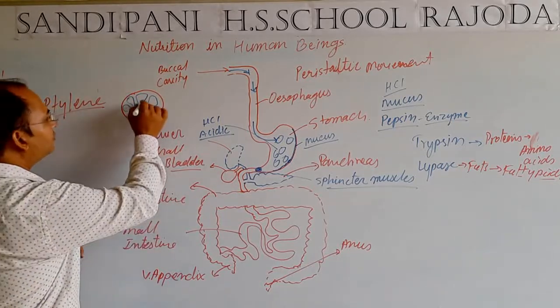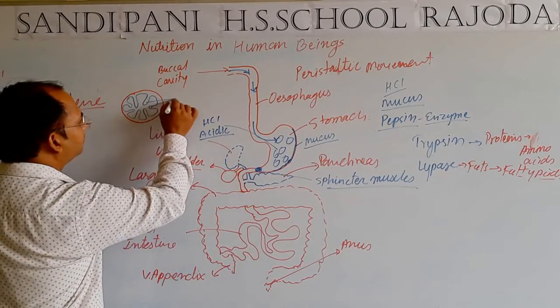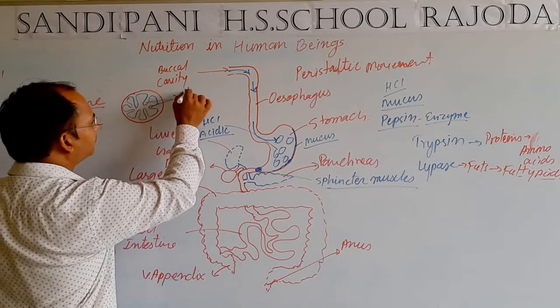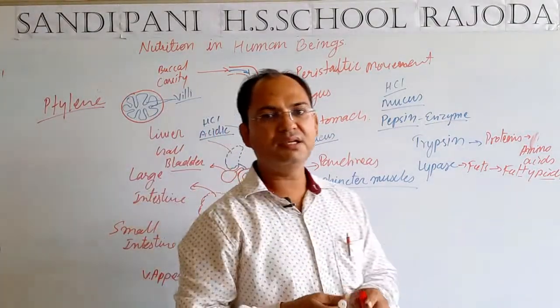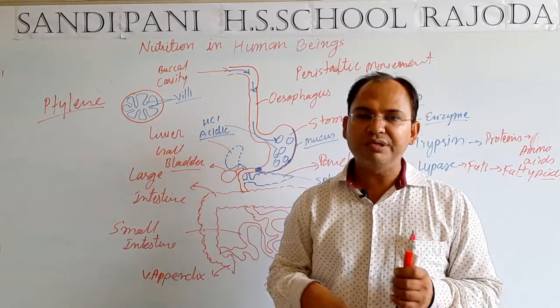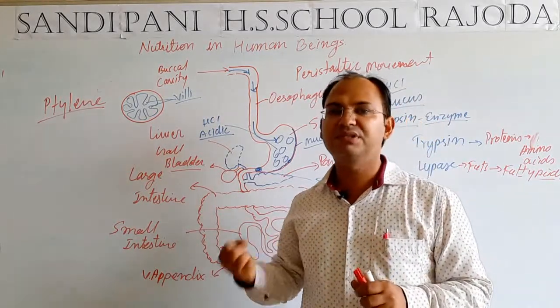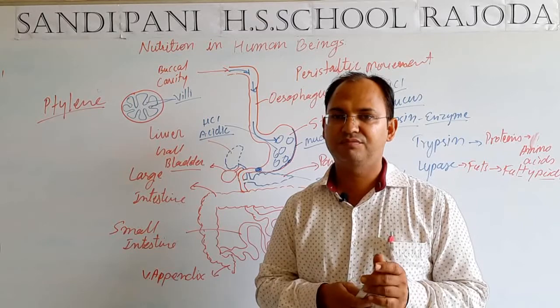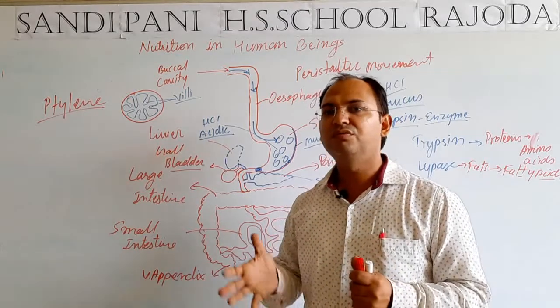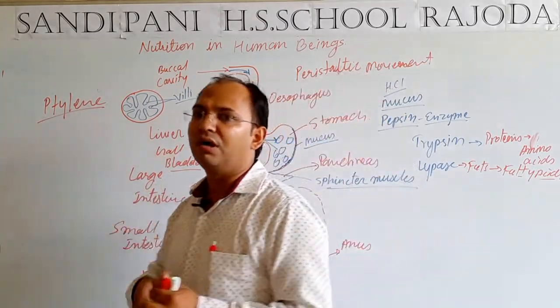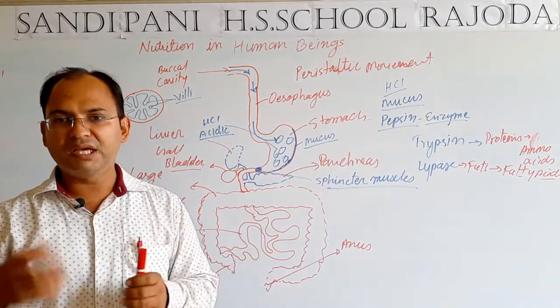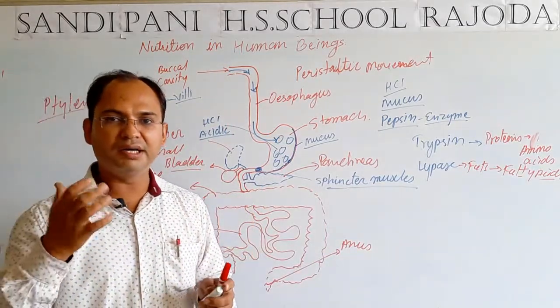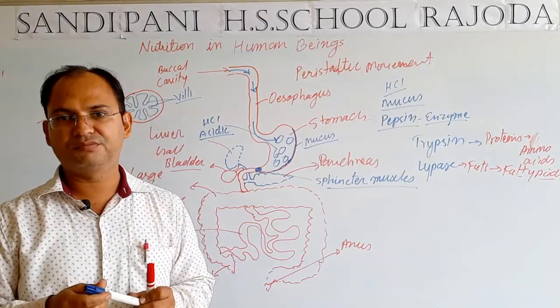These finger-like projections are known as villi. The main function of villi, students, is to increase the absorptive surface area of the small intestine. They also slow down the movement of the food in order to increase the time of absorption.